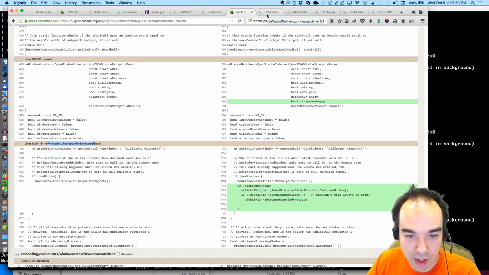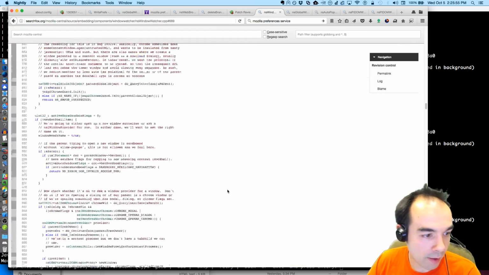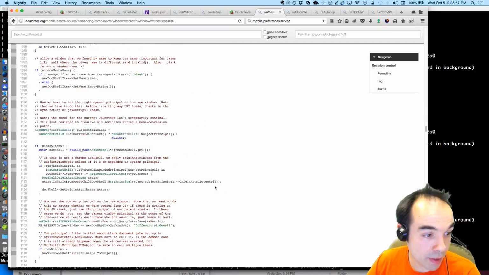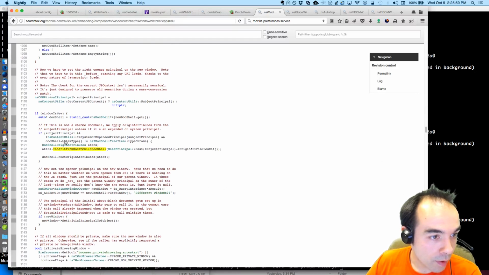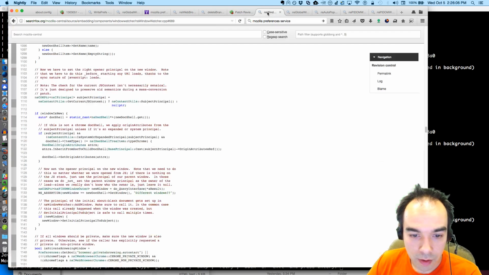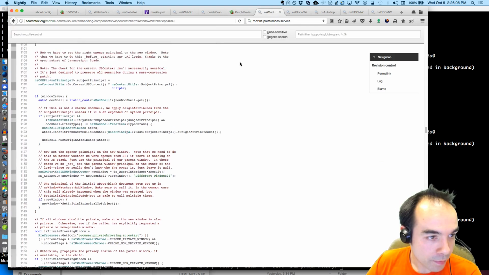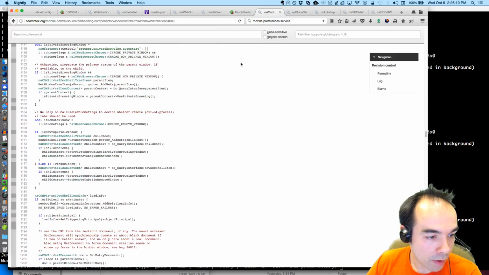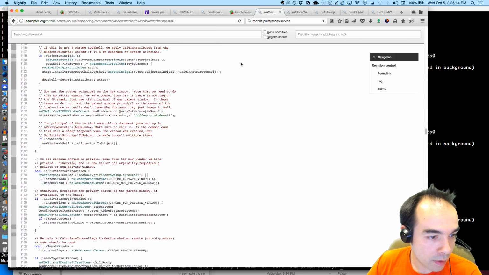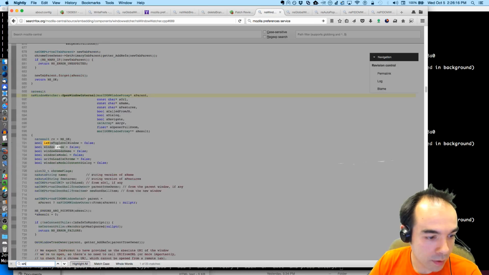And then this is down on line 1135. This is a big function. So if we've created a window, so we're in here. Where are we? Is new window.